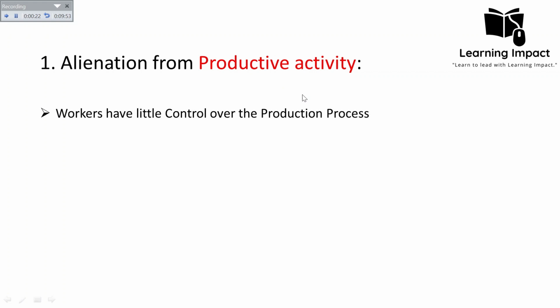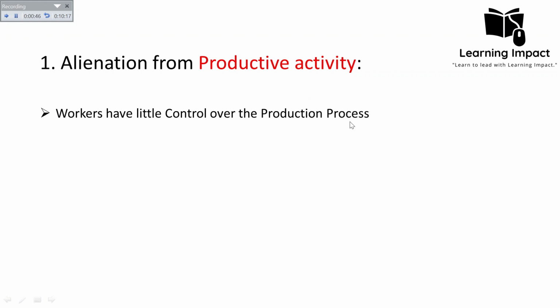Productive means that the individual or the worker who performed that activity, they feel satisfaction in that labor. They feel that I'm performing this activity because it will help me to satisfy my needs. In case of the capitalist, they have been alienated, they have been disconnected from that. The worker no longer feels that the activity is productive, and they have no control over the production process.